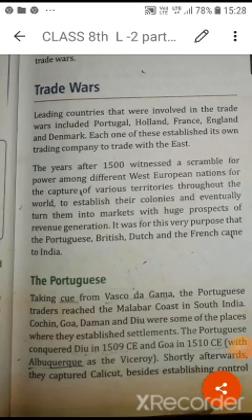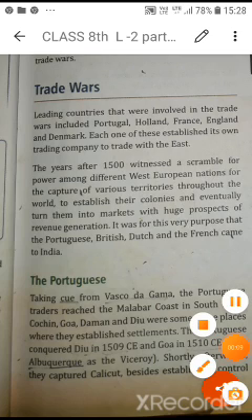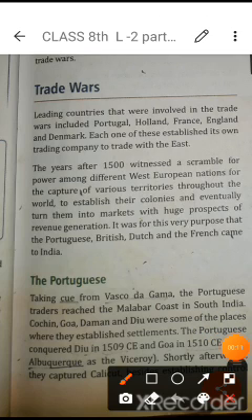So now, students, after the mercantilist process, we can understand how the different trade wars started in Asian countries, especially India. First of all, different Europeans like the Portuguese, Dutch, French, English, Danish. The Danes came from Denmark, the French from France, the British from England, the Portuguese from Portugal. In this way they established their own trading companies to trade with the East, especially Eastern countries.